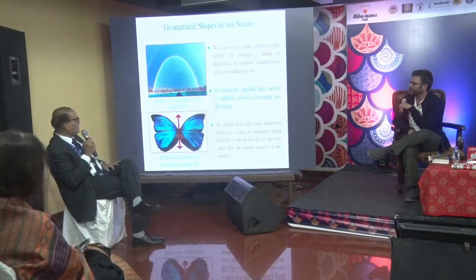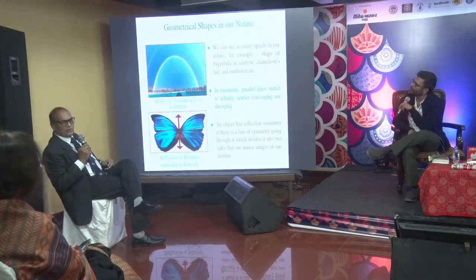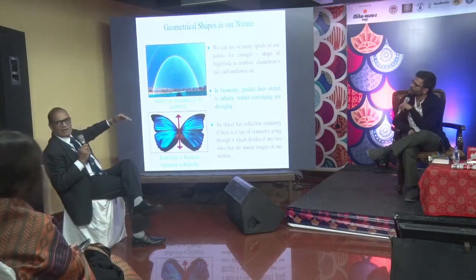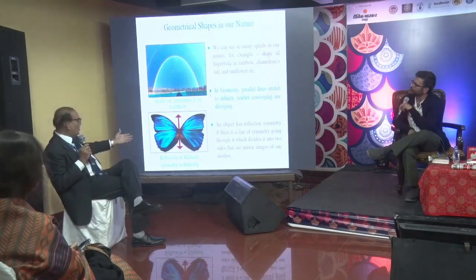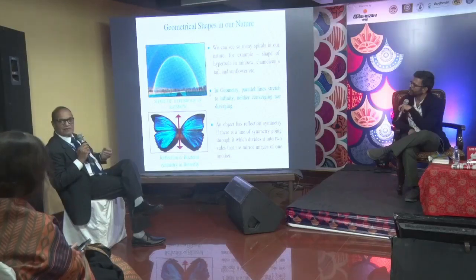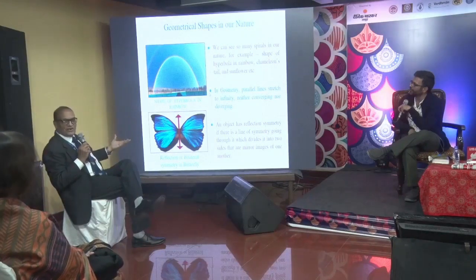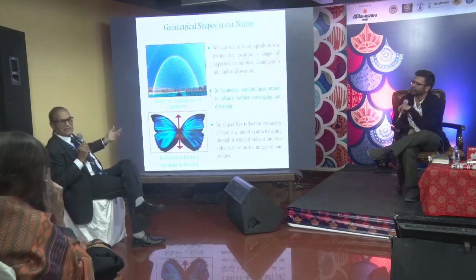Next. You see the sky, rainbow. We see the shape of a hyperbola. We gave the name of hyperbola. You see the symmetry, reflection symmetry in the butterfly and in other animals, birds also. So nature has gifted us with beauty and geometry also. Because I am a mathematician, I will say geometry also.